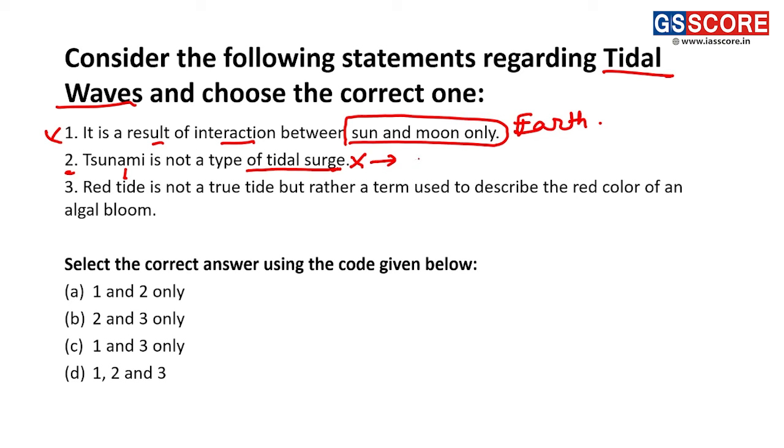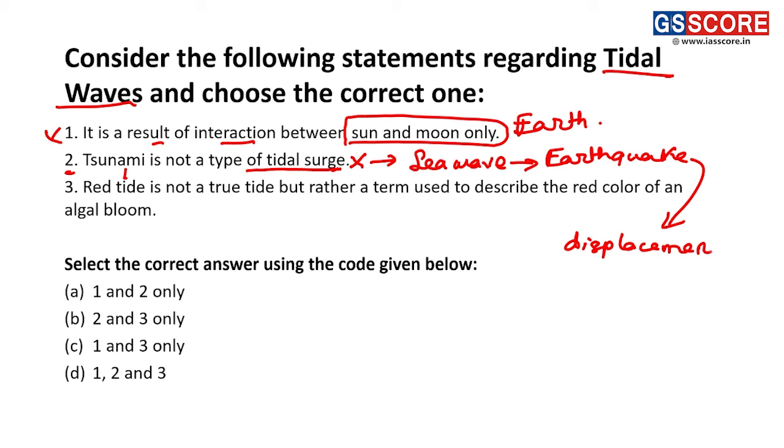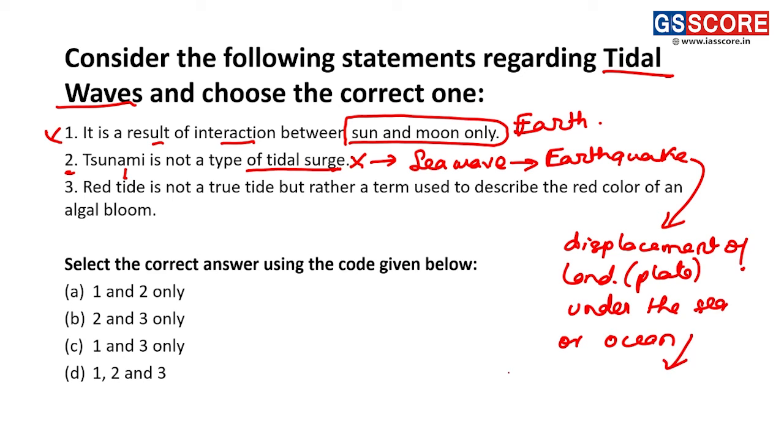No. It is basically a sea wave which has been formed because of an earthquake, which has resulted in the displacement of land or a plate under the sea or ocean, which results in the displacement of water, forming a sea wave.